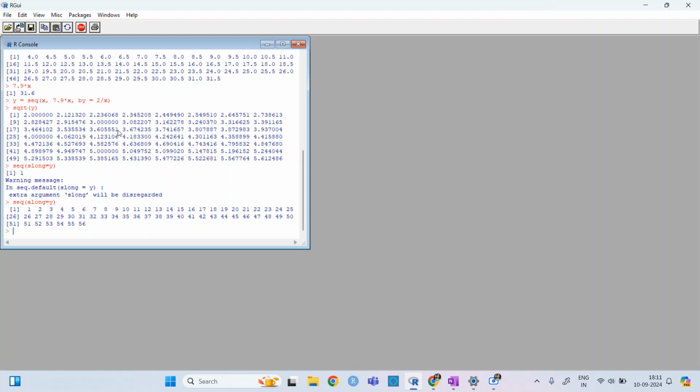We have in total 56 numbers, and this is the sequence along y.